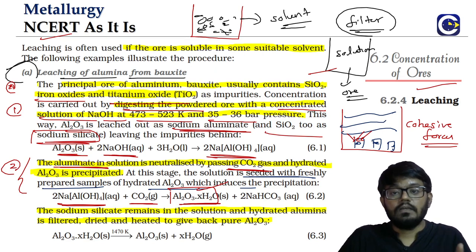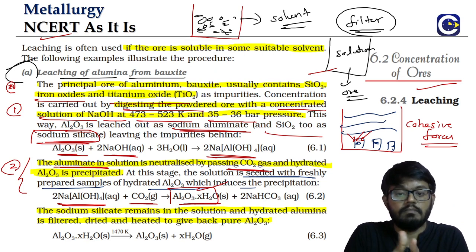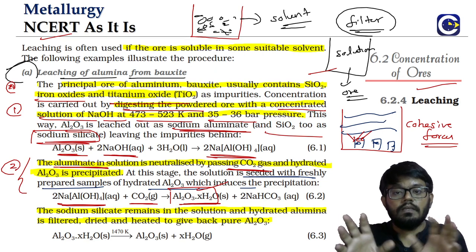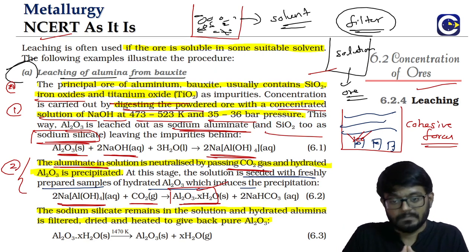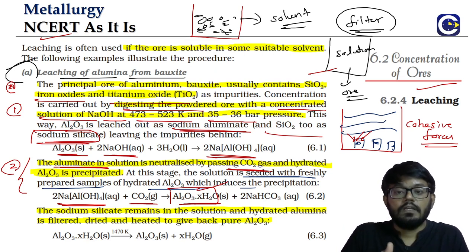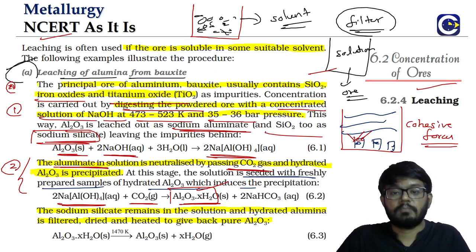We have to look at the environmental effect of the byproduct, or the other products that are getting formed as a result of the process. We should make sure that they are used. We talk about something called green chemistry principles. Like if sodium silicate is coming, we'll have to see if that can be used in any other industrial process.